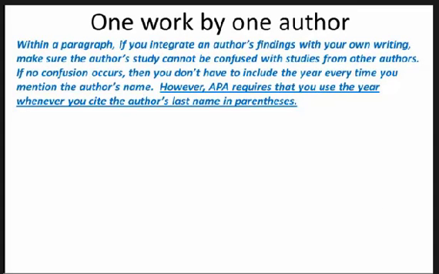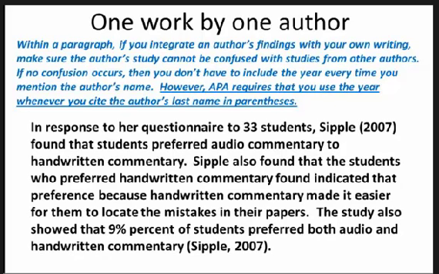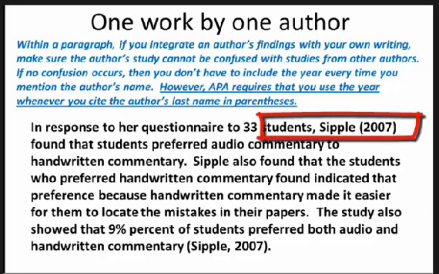If you're citing more than one author in a paragraph, make sure that the reader of the paper understands what information came from which author. However, if you're only citing one work by one author in a paragraph, you don't have to include the date every time you mention that author's name. Here's an example in which SIPL's paper is cited throughout the paragraph. In the first sentence, SIPL is mentioned, and the year 2007 is put in parentheses after her name.